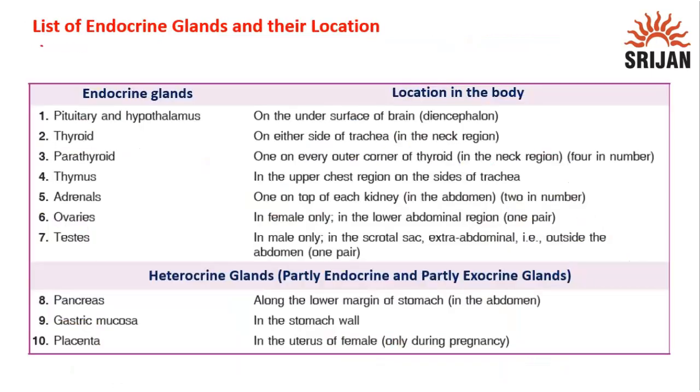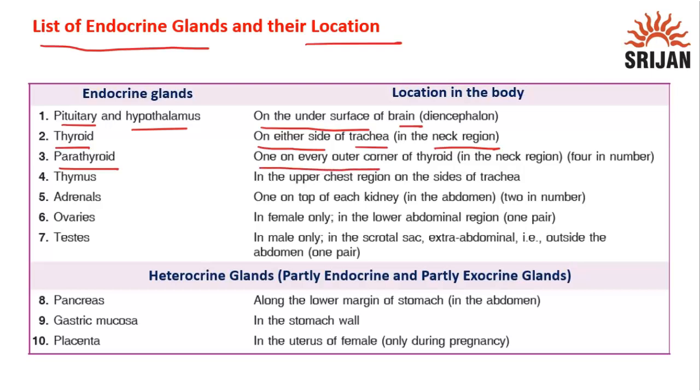Then we will see in the table list of endocrine glands and their location. If we see pituitary and hypothalamus, they are on the undersurface of brain. Then if we see thyroid, then they are on either side of trachea, that means in the neck region. Then parathyroid is one on every outer corner of thyroid, that means in the neck region, and 4 in number. Then thymus in the upper chest region on the sides of trachea.